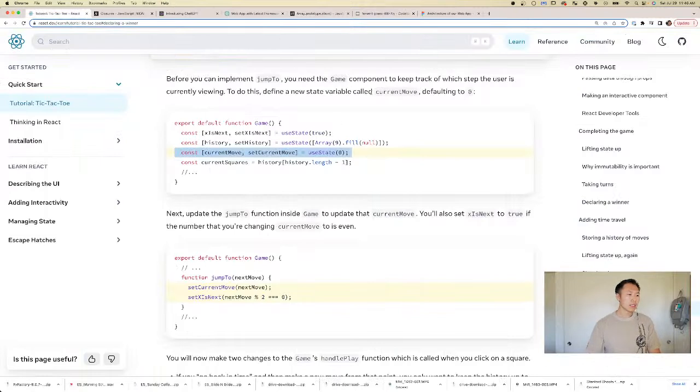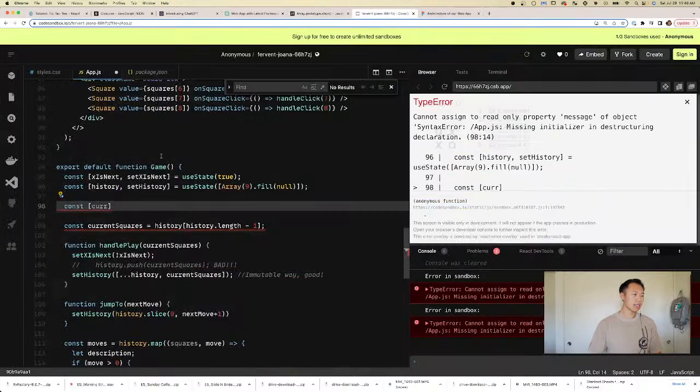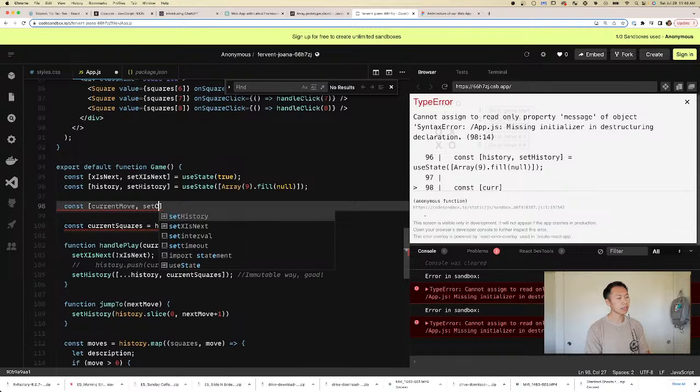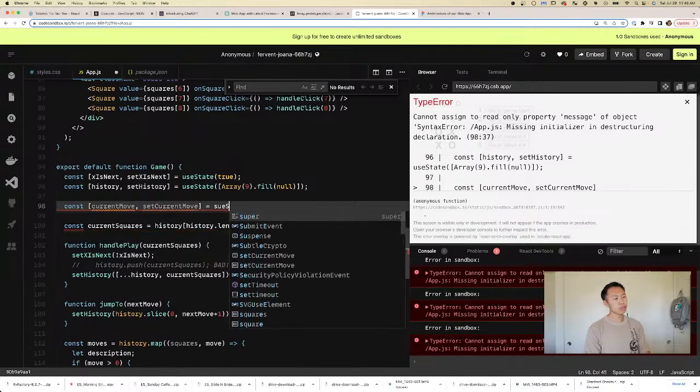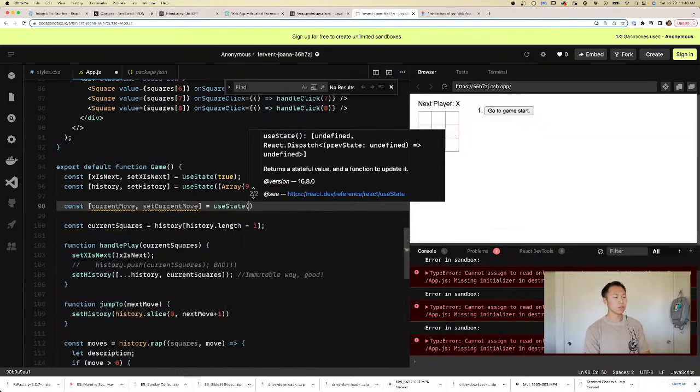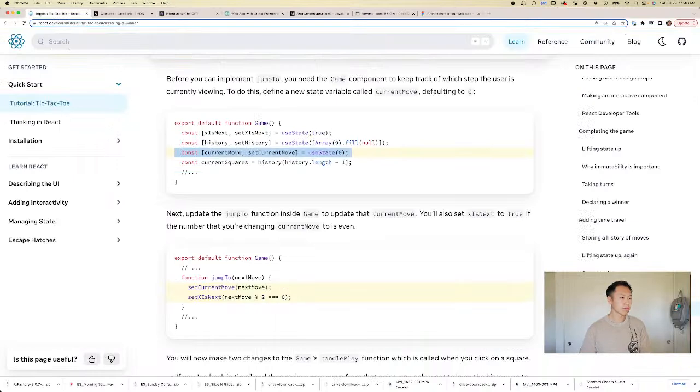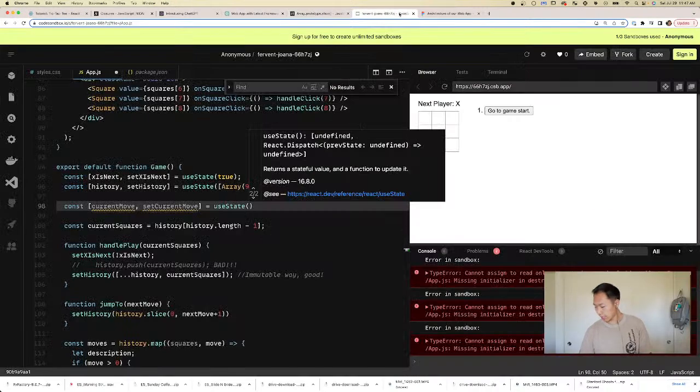Okay, so they're gonna do a new state called current move. So let's set a new state called current move. Set current move. And then the current move is what? 0. Okay, so it starts off with 0 as the current move, which makes sense.